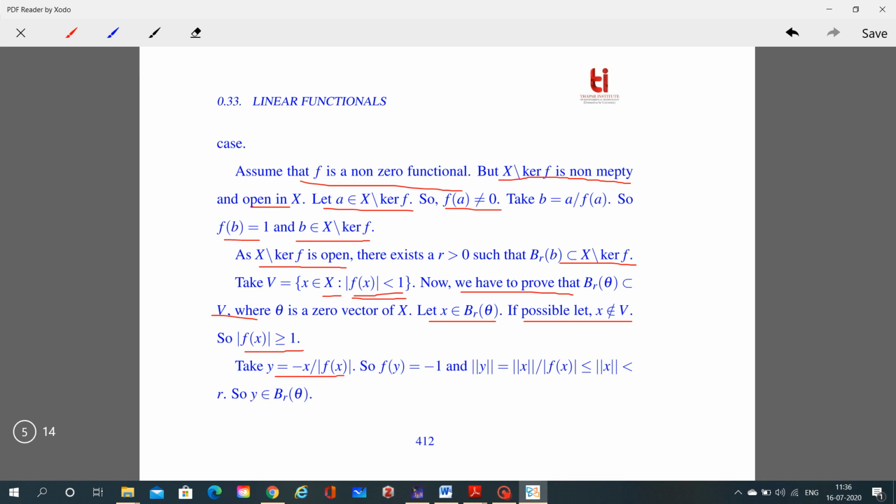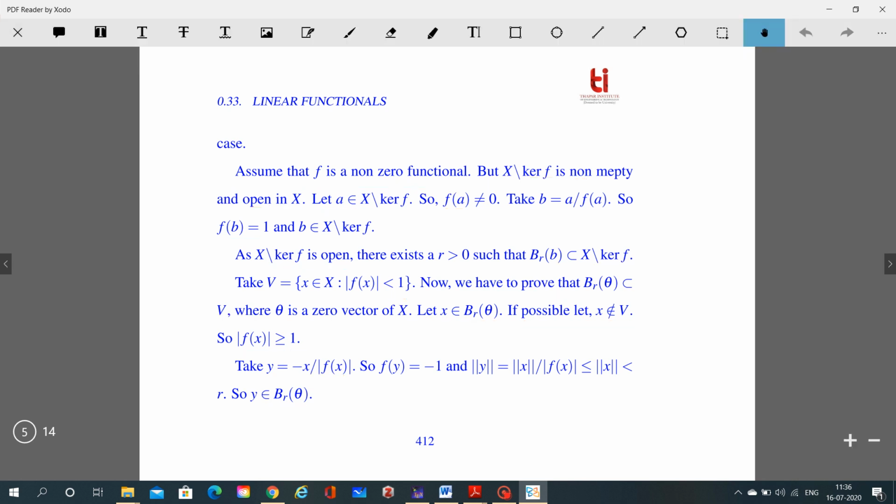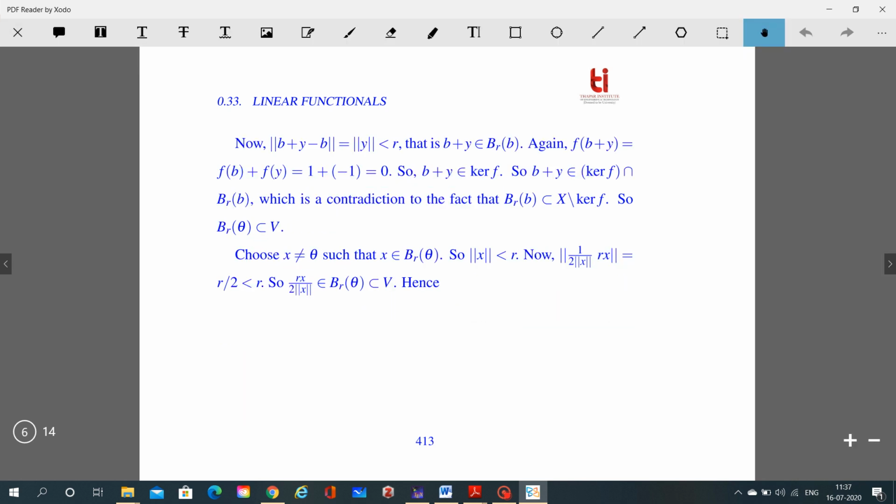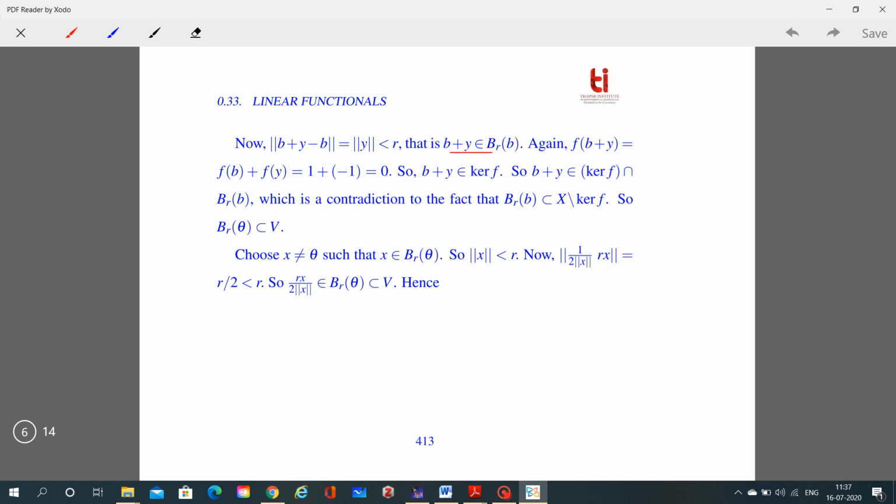And the norm of ay is equal to the modulus of ax over the norm of ax, over the modulus of f of x, which is less than or equal to the norm of ax, which is less than r. So y belongs to B(r, theta). Now we consider the norm of ay. The norm of ay can be written as a(b + y) minus a(b). Now this is less than r. So b plus y belongs to B(r, b).